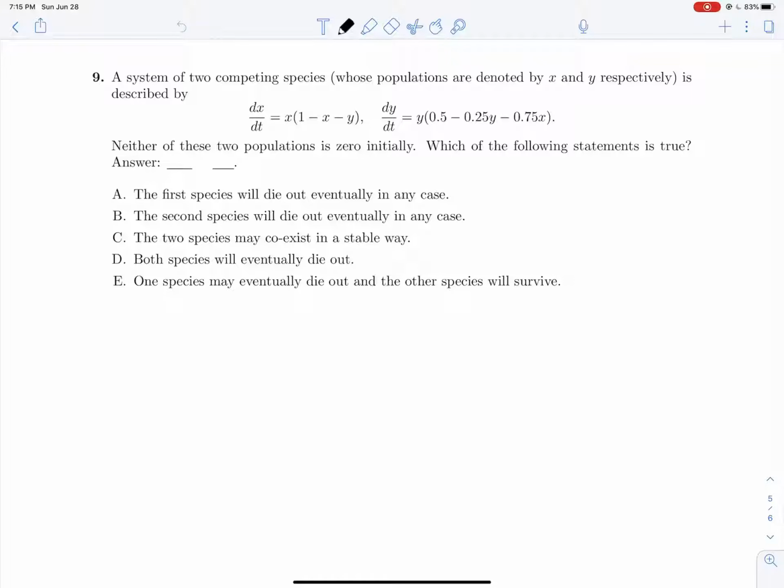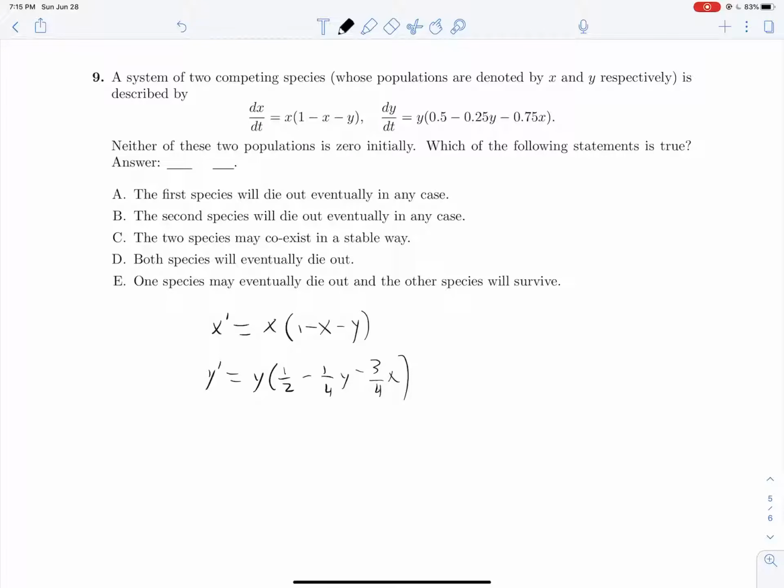So let's rewrite these equations and try to find our critical points. So we have x prime is equal to x times (1 minus x minus y), and y prime is equal to y times (1/2 minus 1/4 y minus 3/4 x).